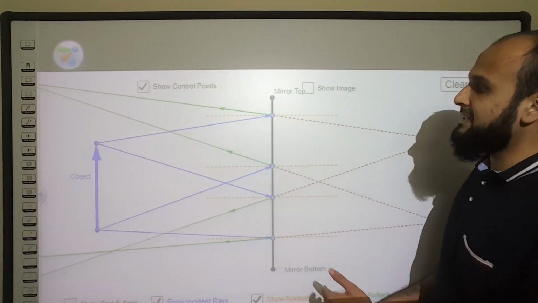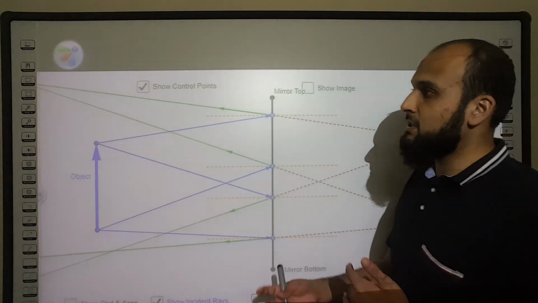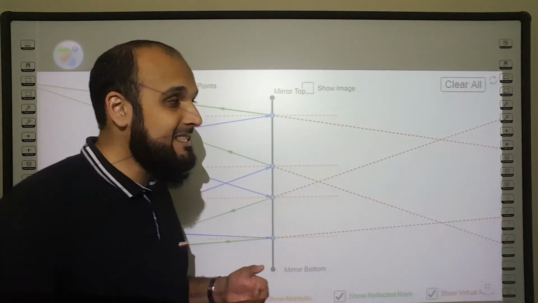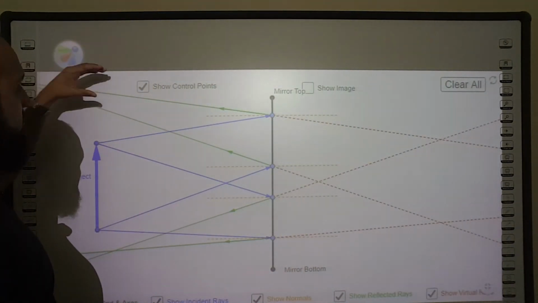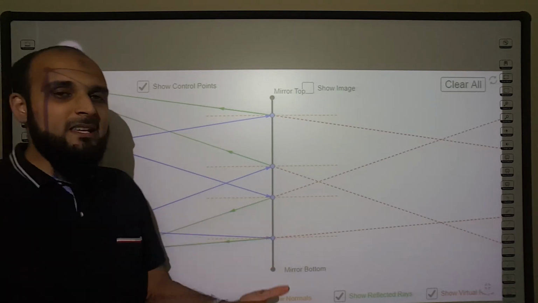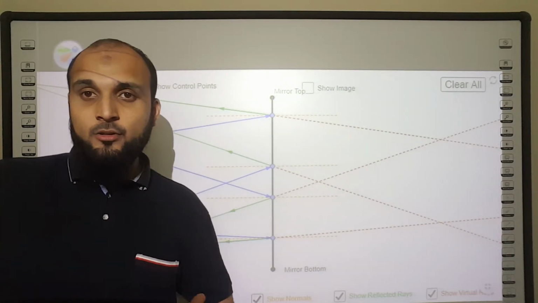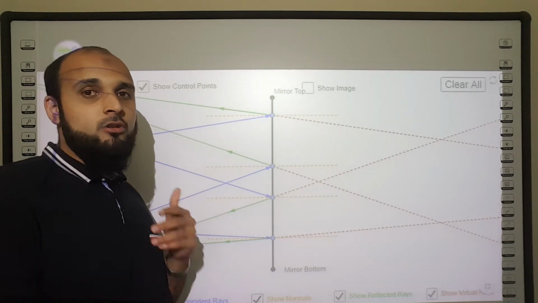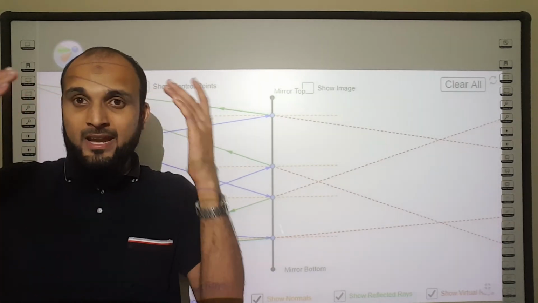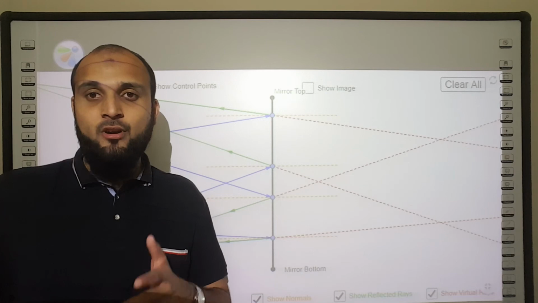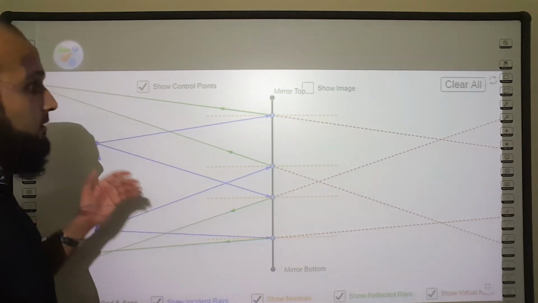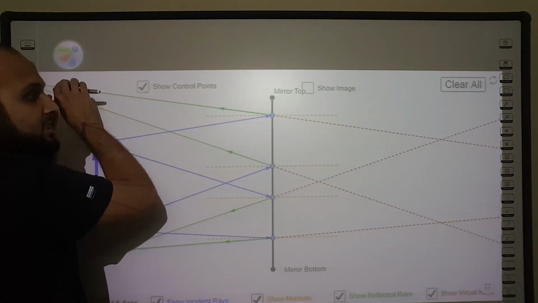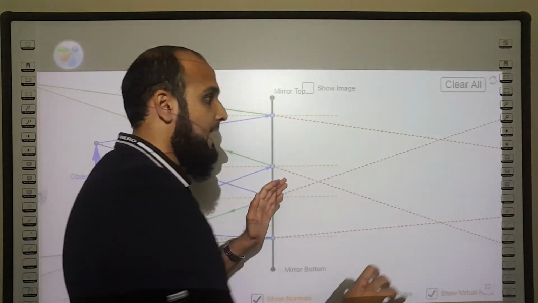If you start extending the lines, remember how we discussed that the eye is placed in front of those reflected rays, and your brain perceives the reflected rays to be coming from dead on, straight on, and not to be bounced off different places, because your brain is so fine-tuned to rays of light traveling in straight rays. So the brain imagines those rays of light coming from straight ahead.